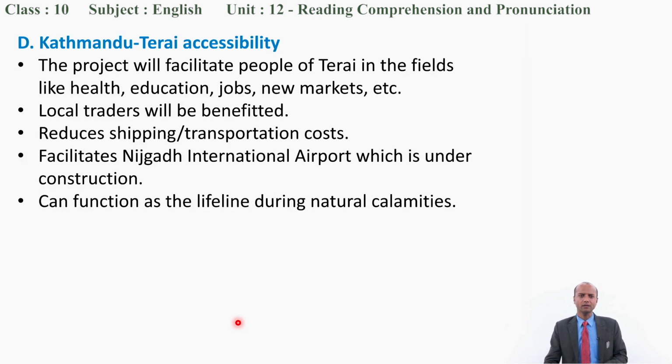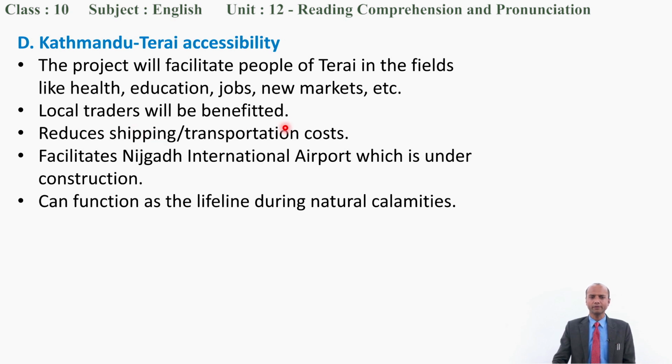Next is Kathmandu Tarai accessibility. The project will facilitate people of Tarai in the fields of health, education, jobs, new markets, etc. They are getting those benefits, but they will get more benefits since the travel time is almost 1 hour.